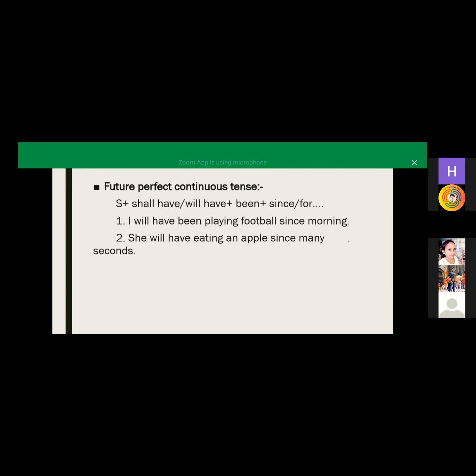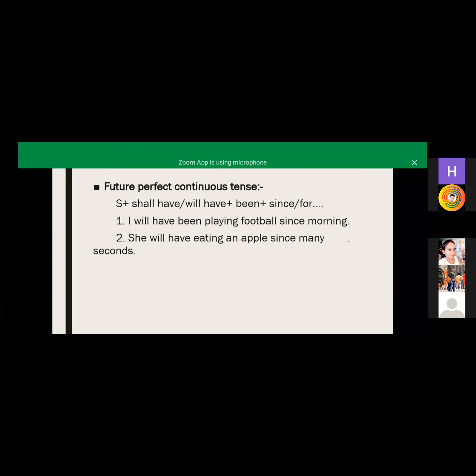Okay? So here our example is: I will have been playing football since morning. Here we only have to remember where to use future perfect continuous tense and where to use future perfect tense.